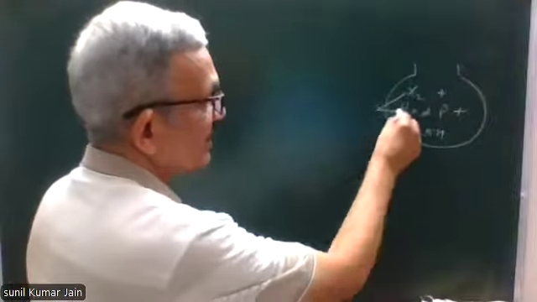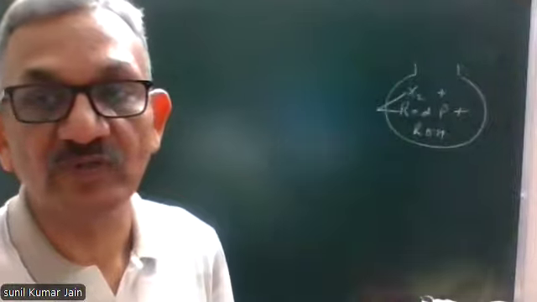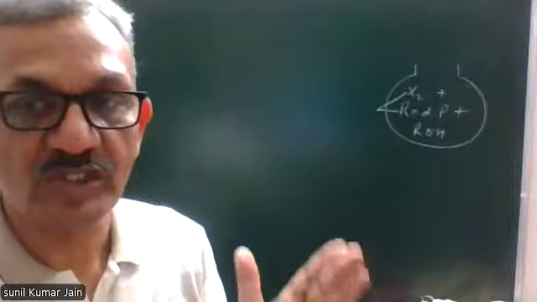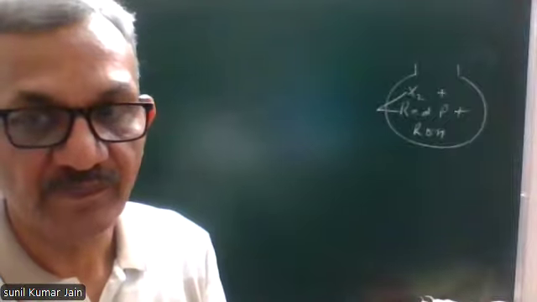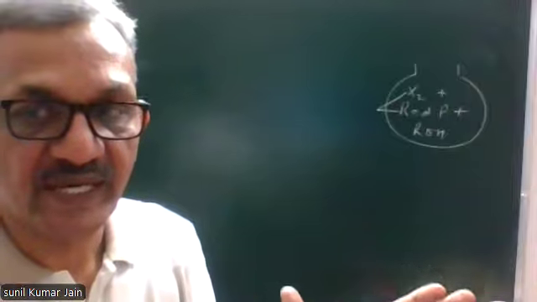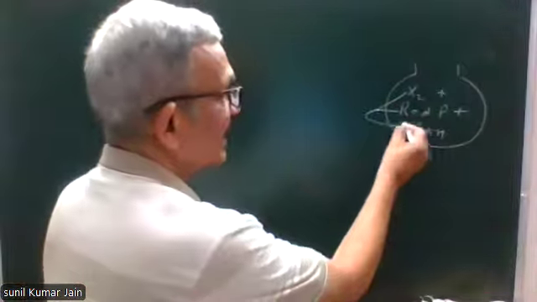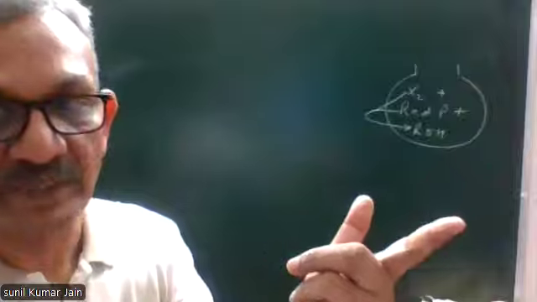This halogen and phosphorus will react and lead to the formation of phosphorus tribromide or triiodide. As soon as this trihalide is formed, it will attack alcohol and lead to the formation of the final product.